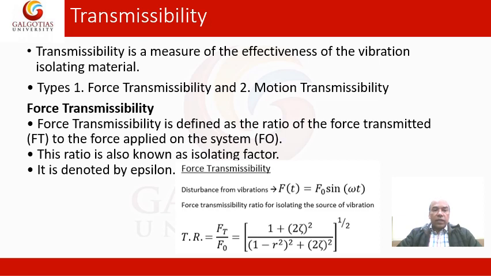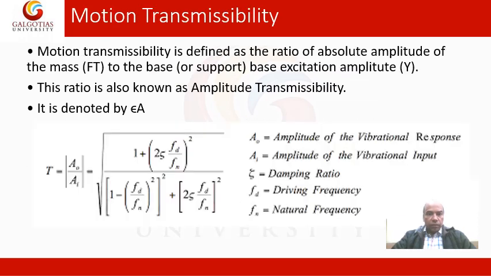Force transmissibility is defined as the ratio of force transmitted Ft to the force applied on the system Fo. This ratio is also known as the isolating factor, and it is denoted by epsilon. In different books it is denoted in different ways, but it is the ratio of the force transmitted to the force applied onto the system.